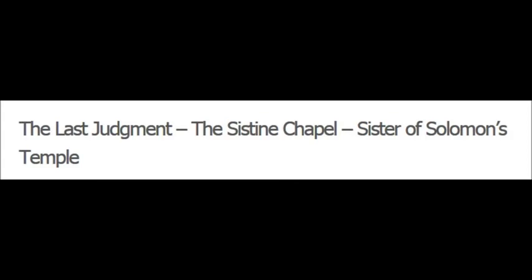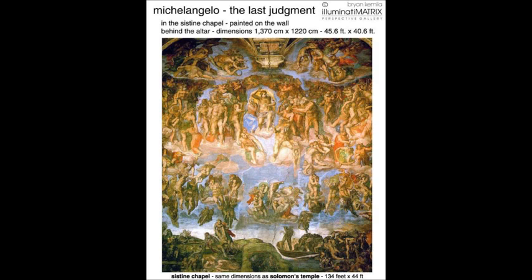The sacraments of the body and blood of Christ, Mona Lisa mirrored, the Last Judgment, the Sistine Chapel, sister of Solomon's Temple. Now let's have a look at another painting, a fresco inside the Sistine Chapel at Vatican City. It took 6 years to paint and is massive in size at almost 41 feet by 46 feet. Its actual dimensions are 40.666 feet by 45.666 feet. There's something very symbolic about those dimensions. It was painted by Michelangelo and is called The Last Judgment.